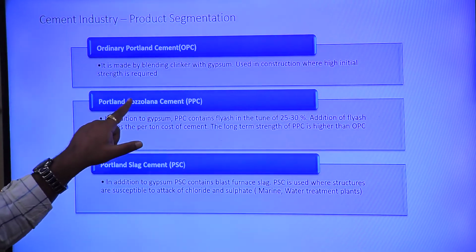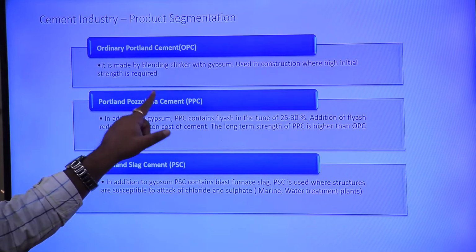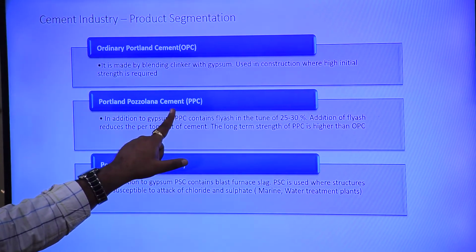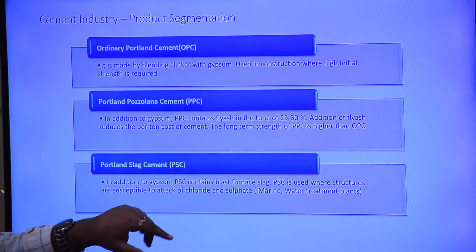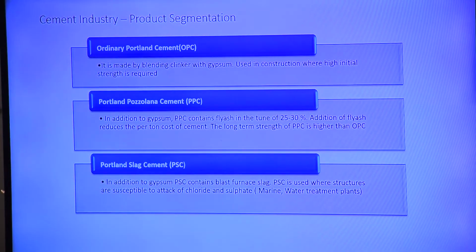And then, if we have added fly ash in this, there will also be gypsum. It is not like there will be no gypsum. There will also be some amount of gypsum. Understood? So what are the three types?